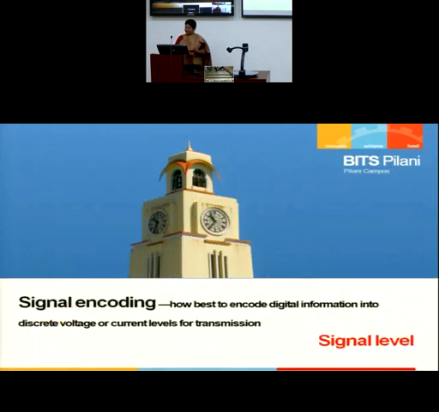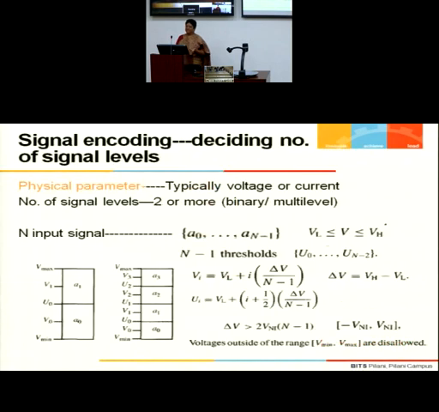So now, signal encoding, we have seen how to map it into the physical quantities. Encoding means simple. One more aspect is how many signal levels we should have. Should we have multiple levels? Should we have only 2 levels? The minimum possible level is 2.